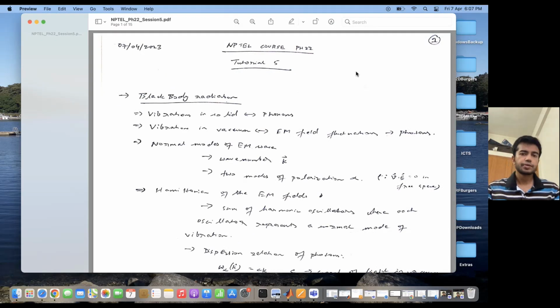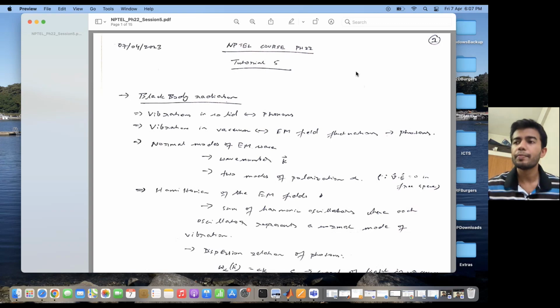Okay. So what is blackbody radiation? Before that, what is radiation? Radiation is something which propagates through space in the absence of any medium. Like you have heat waves, which are infrared radiations, light, which is in the visible spectrum, then you have ultraviolet radiation, and so on and so forth.